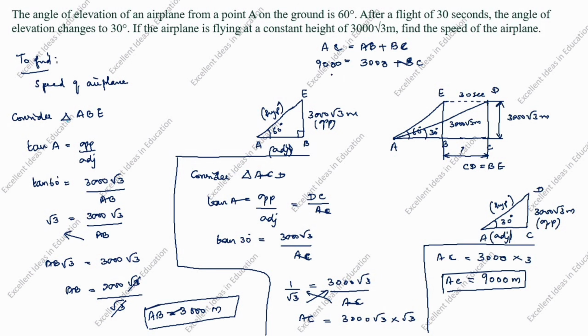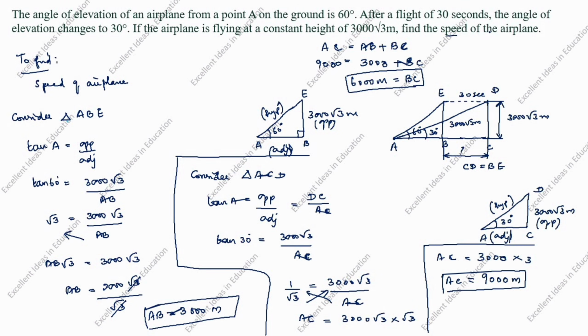This 3000 bring it to this side. 9000 minus 3000 is 6000 meter equal to BC. This is the answer. The distance traveled by airplane in 30 seconds is 6000 meter.